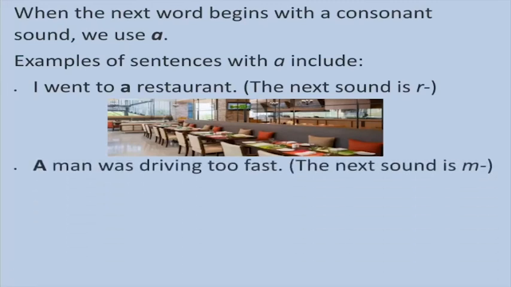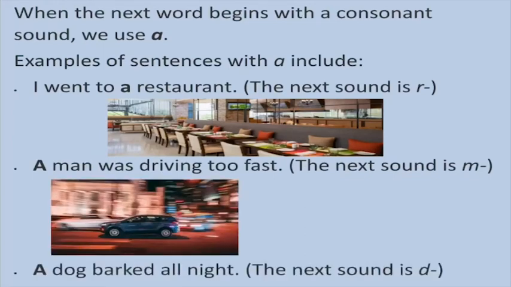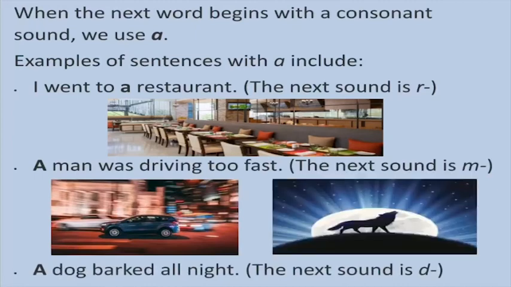Next example, a man was driving too fast. Here we can clearly see the next sound after a is M. In the next example, a dog barked all night. Here we can see the next sound is D.